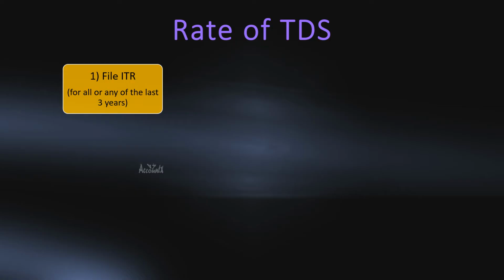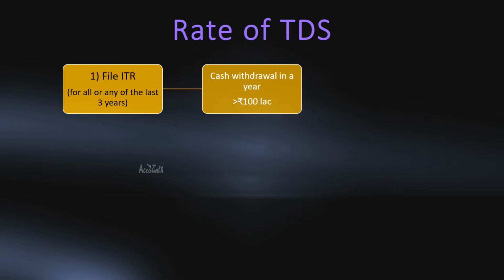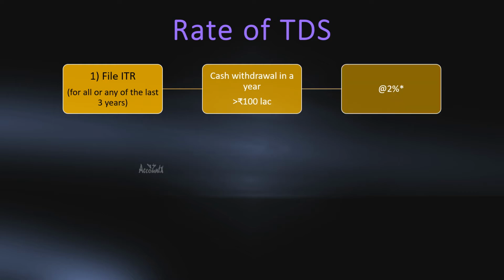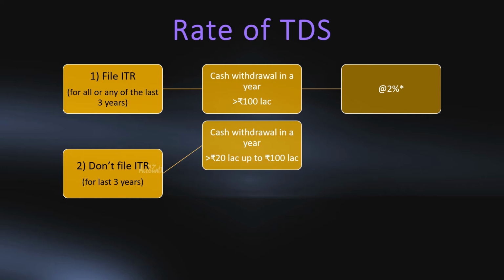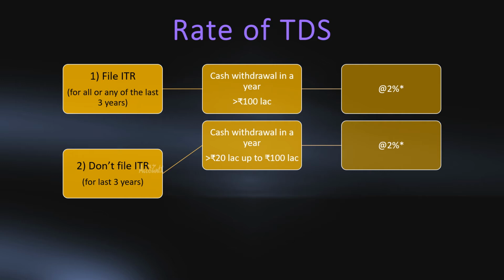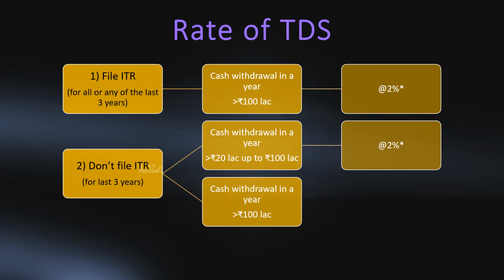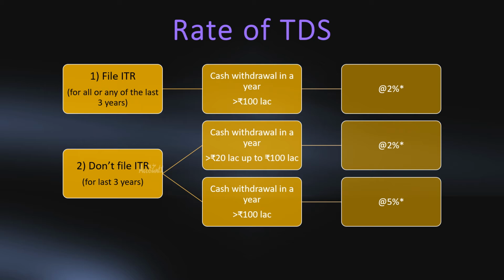Let's now find out how much tax would be deducted once the threshold limit is crossed. First, for those who file their income tax return, threshold limit is 100 lakh. So if cash withdrawal in a year is more than 100 lakh, then rate of TDS would be 2%. Second category, that is those who don't file their ITR. Threshold limit here is up to 20 lakh. If the cash withdrawal in a year is more than 20 lakh, but it is up to 100 lakh, then rate of TDS would be 2%. For cash withdrawals over 100 lakh, rate of TDS would be 5%.